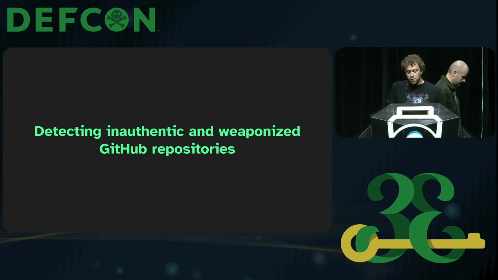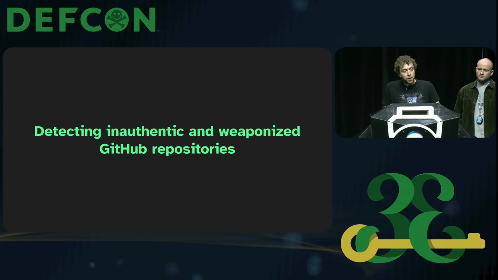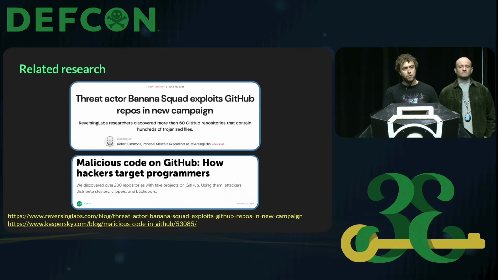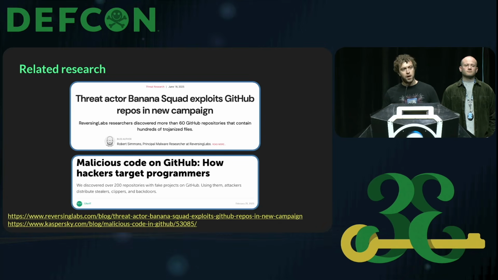Yeah, so first I want to show a few reports that happened in 2025 of people finding malicious stuff in GitHub. There's one from Reversing Labs, one from Kaspersky, and these are slightly different. They are not specifically proof of concepts like we have today. They are more like tools that look legitimate, but that are actually backdoored.